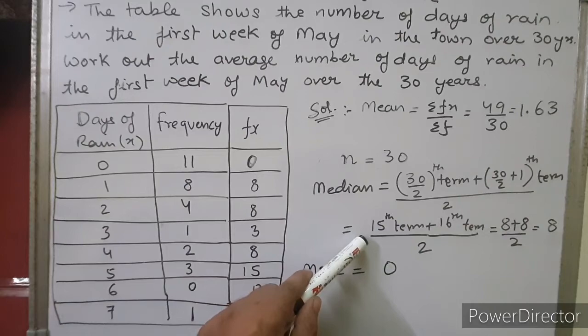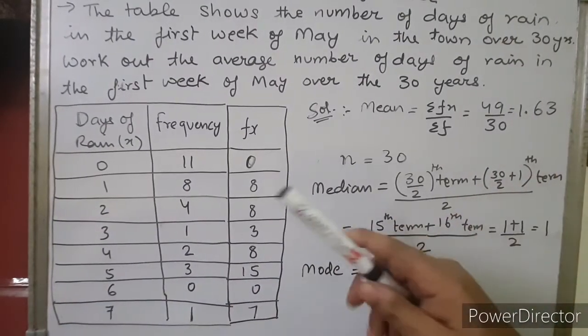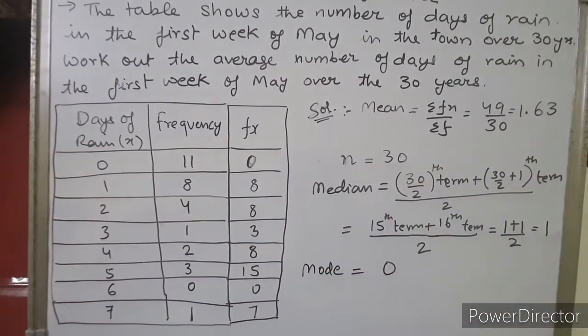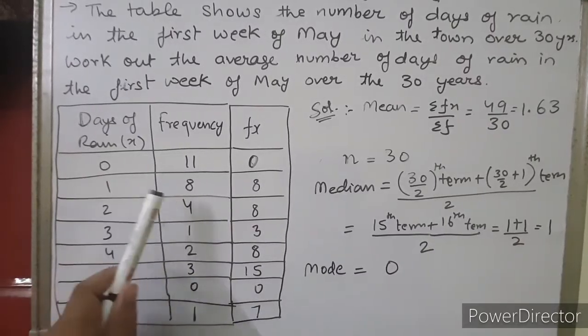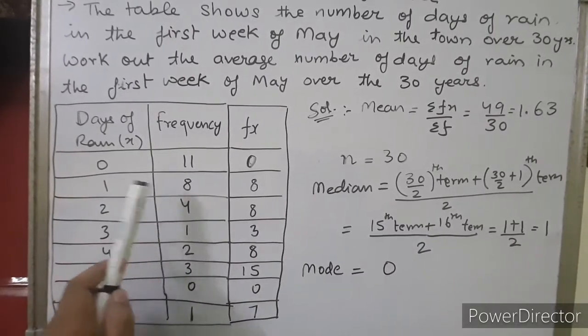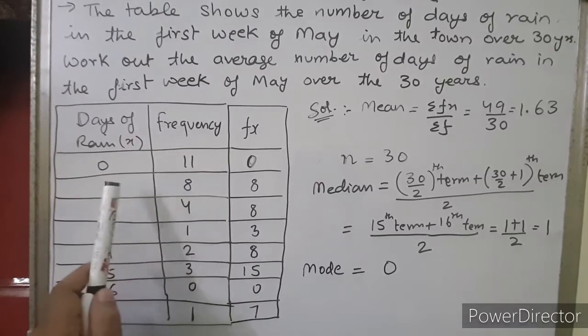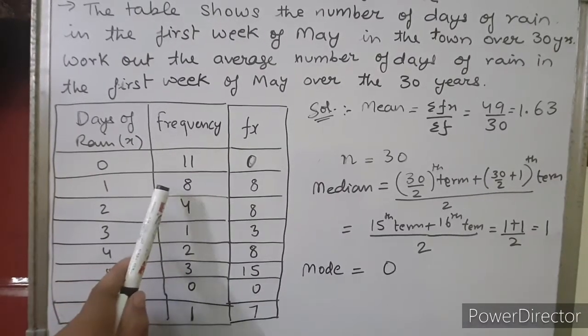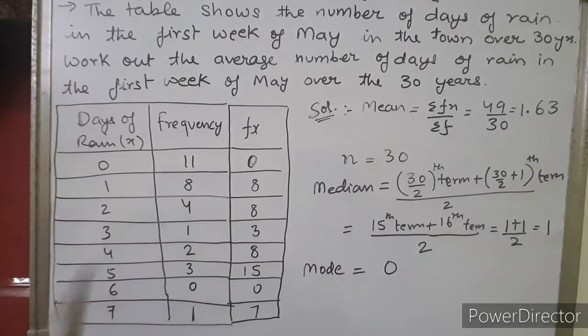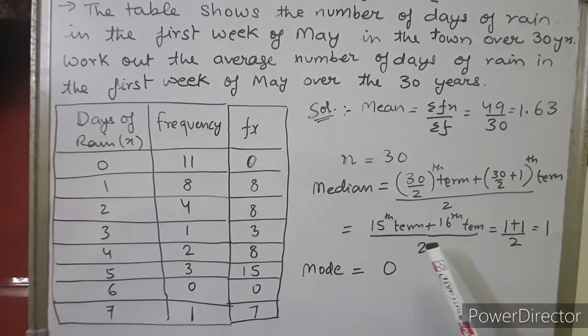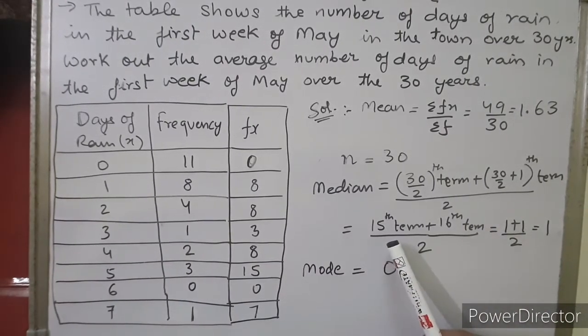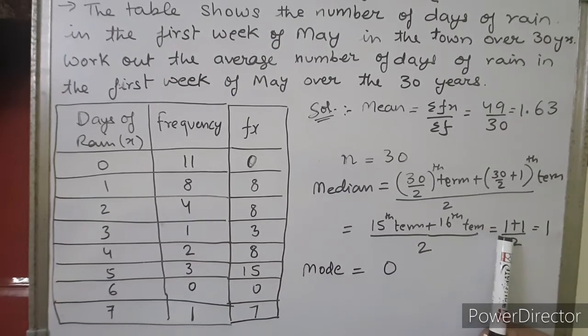We have to obtain the 15th and 16th term. So the 15th and 16th term is 1. The 15th term is 1 and the 16th term is 1. The 17th term is 1, the 18th term is 1 and the 19th term is 1, right? So the value of the 15th and 16th term is 1. So what we'll do is in place of the 15th term we put 1, in place of the 16th term we put 1, and 1 plus 1 upon 2 we'll get 1. That means the median of the data, the mid value of the data, is 1.